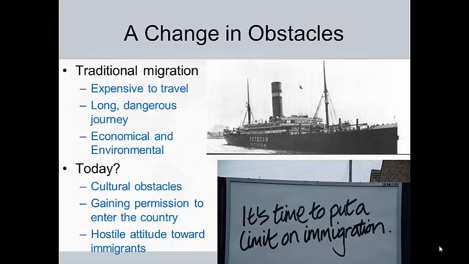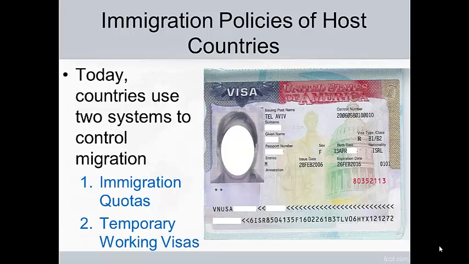So what are some obstacles today? Well, they've changed a little bit. Today, there's more cultural obstacles than there are physical obstacles. It's harder to gain permission to get into a country than it was, let's say, 60 years ago. And also, throughout time, there's always been hostile attitudes towards immigrants coming in from one country to another. It's not just in the United States, it's in other countries as well.